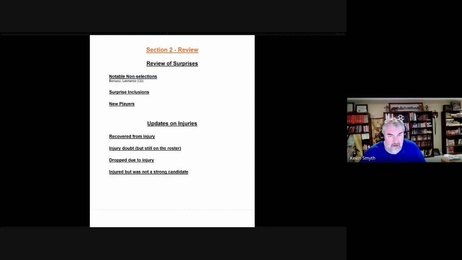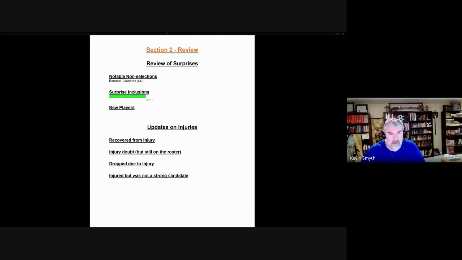For surprise inclusions, really only Michael Folorunso, who came in just in March, basically was selected for one game and not the second game, so we had considered him unlikely, but actually was selected.